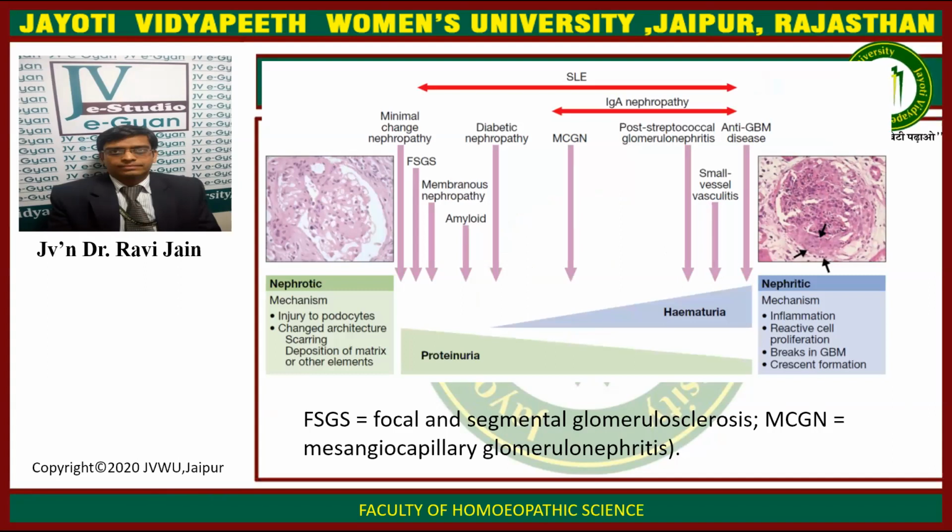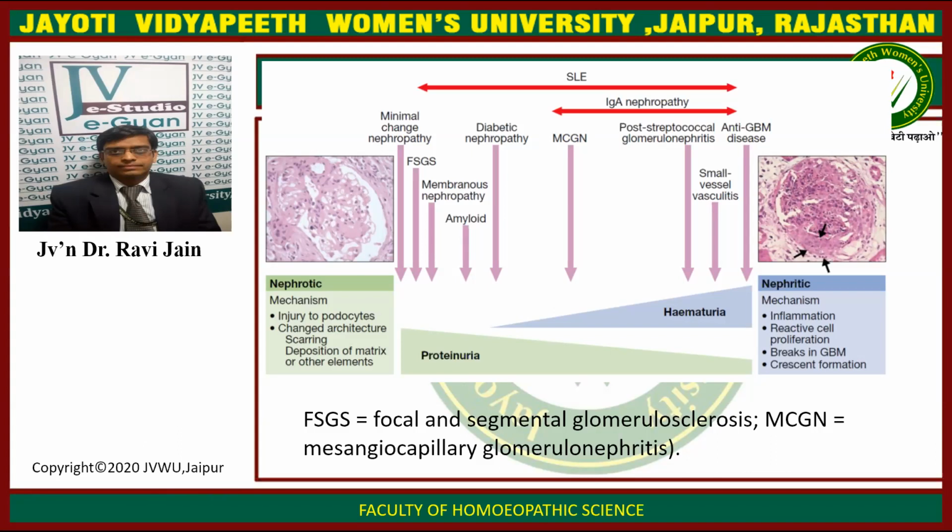Nephrotic syndrome is characterized by injury to the podocytes that causes changes in the architecture, scarring, and deposition of the matrix. In nephrotic syndrome, we have a greater amount of proteinuria and very little hematuria. At the other extreme, we have nephritic syndrome, with inflammation, reactive cell proliferation, breakdown of the GBM, glomerular basement membrane, and crescent formation. It is characterized by a great amount of hematuria and very little proteinuria.